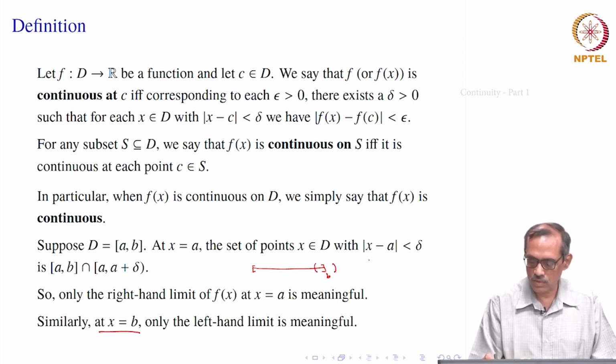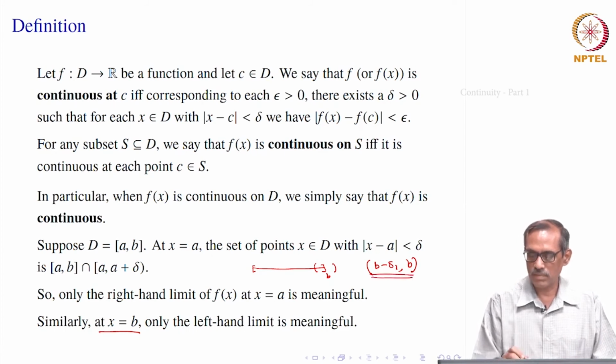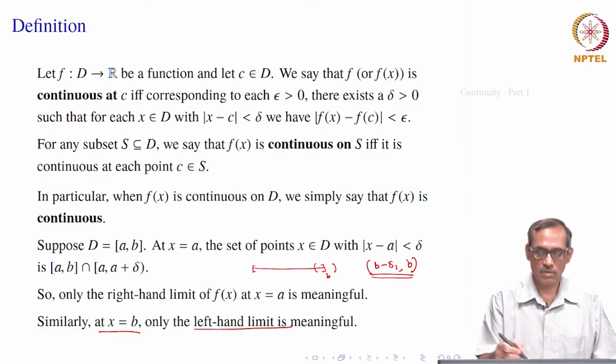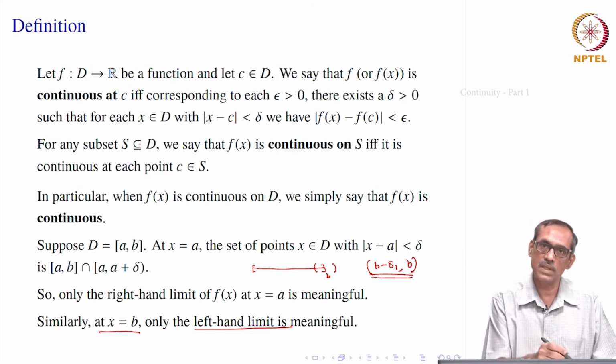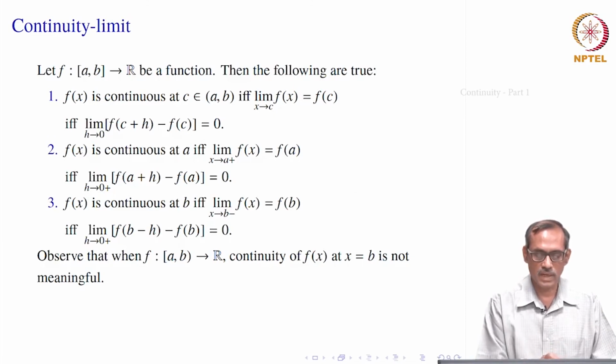Then their intersection will be some interval of the type b minus delta 1 to b. This delta may be bigger than delta 1, does not matter, the same way we will be choosing. So, this one will be meaningful, the left neighborhood. That means only the left hand limit will be meaningful. Now, these things will be helpful in connecting continuity at a point with the notion of limit that we have done earlier. So, this is how we will be doing.